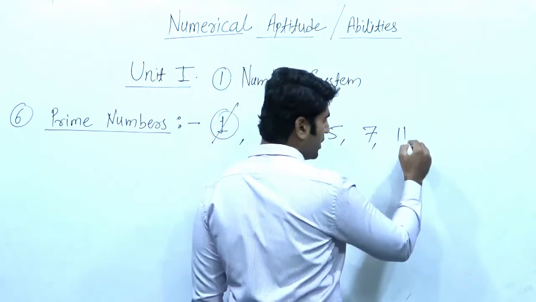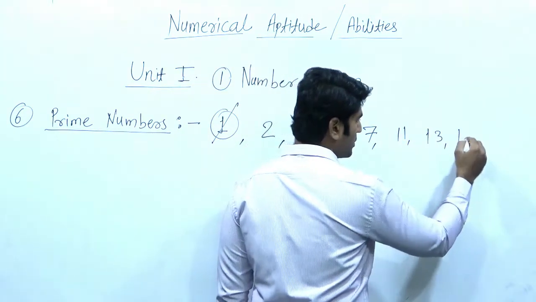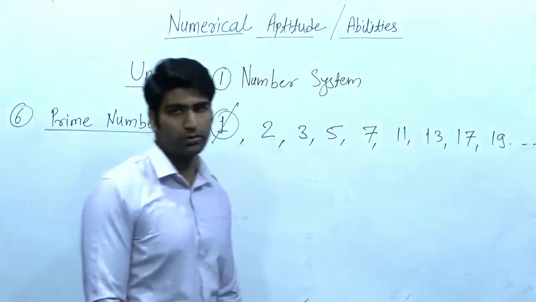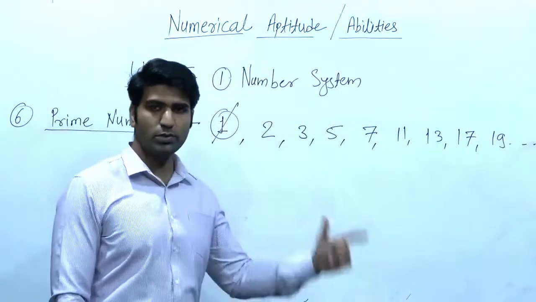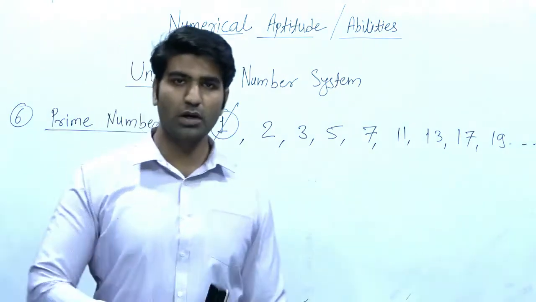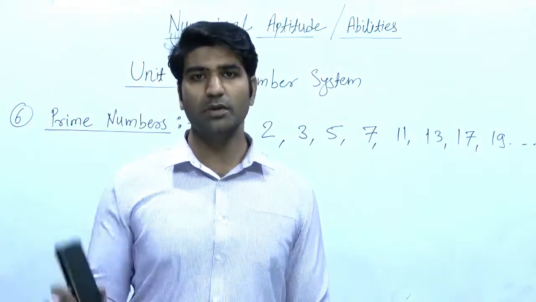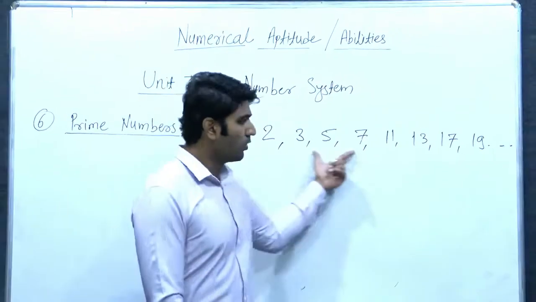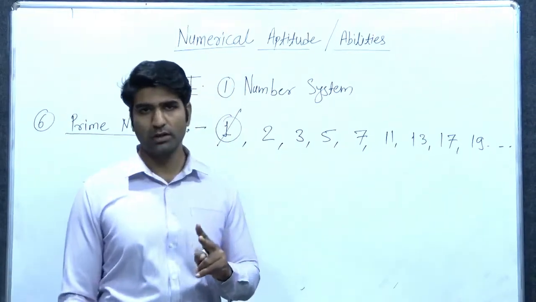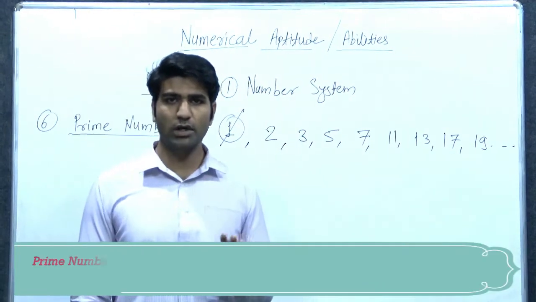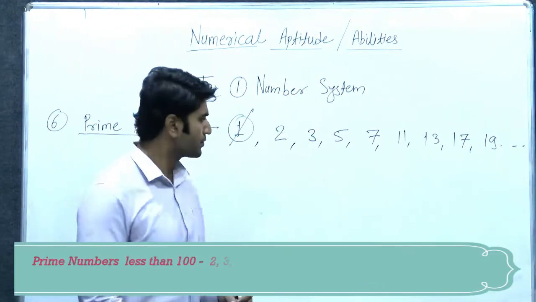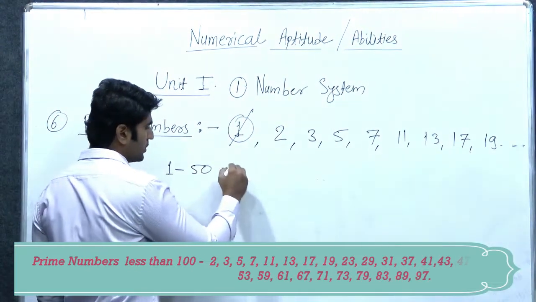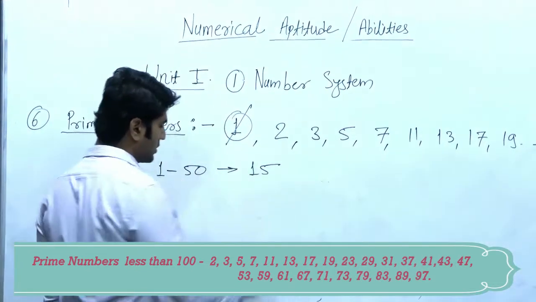Then 11, 13, 17, 19 and so on. So check each one of these numbers. Each one of these numbers is not divisible by any of the numbers. Right? So all of these numbers have only two factors, 1 and that number itself. Okay?